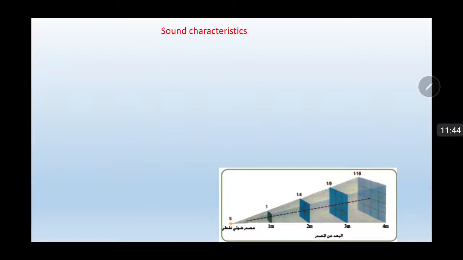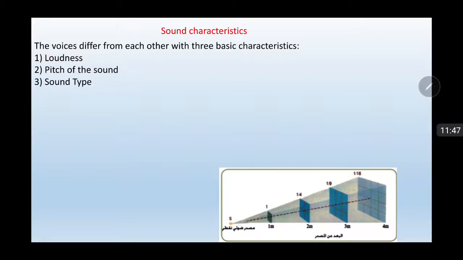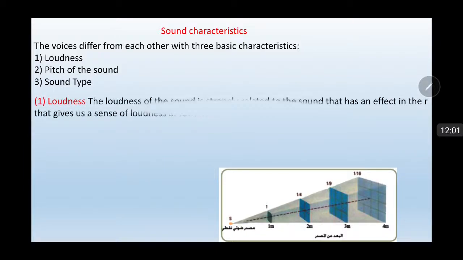Sound characteristics. Sounds differ from each other by three basic characteristics. Firstly, loudness; second, pitch of the sound; and third, type of sound, or timbre. Firstly, loudness. The loudness of sound is strongly related to the distance, which gives us a sense of loudness or lowness.